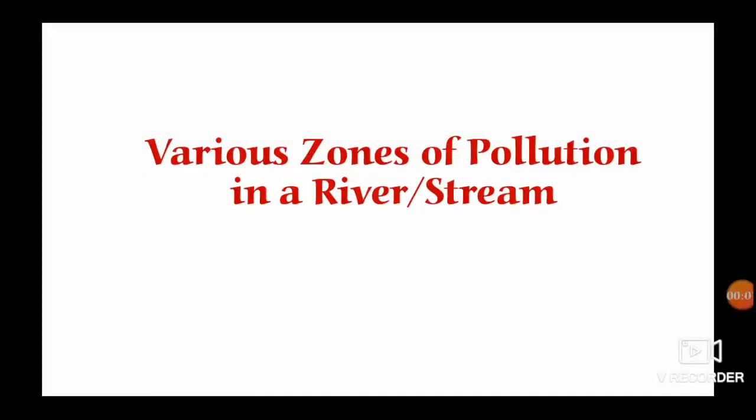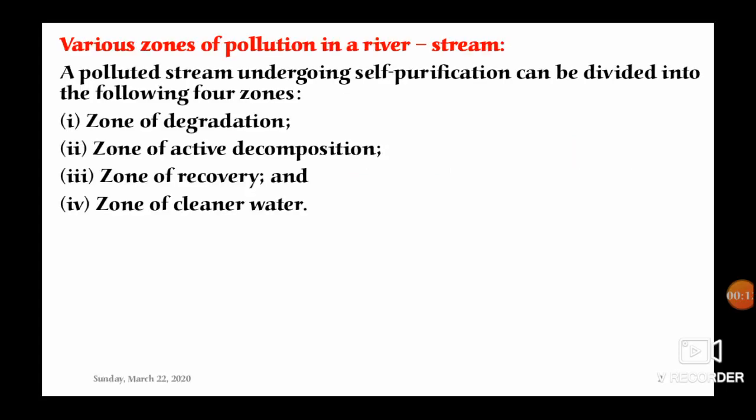Hello everyone. As we already discussed the self-purification process of a river or stream, now in this video we are going to see the various zones of pollution in a river or stream. Here, a polluted stream undergoing self-purification can be divided into four zones of pollution. First is the zone of degradation, second is the zone of active decomposition, third is the zone of recovery, and last is the zone of clearer water.